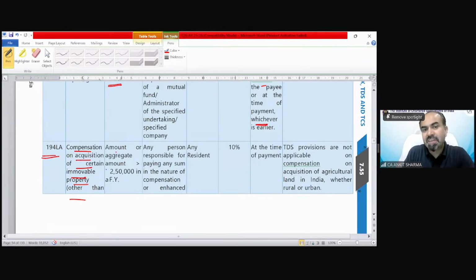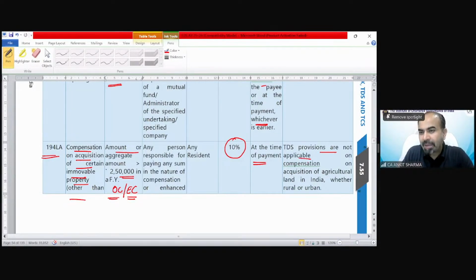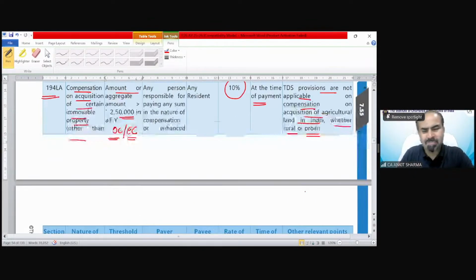If you receive compensation, whether OC or EC, original compensation or enhanced compensation, if the aggregate you received is more than 2,50,000, then there is TDS of 10% at the time of payment. TDS provisions are not applicable on compensation on acquisition of agricultural land in India, whether rural or urban. So that is a simple section.